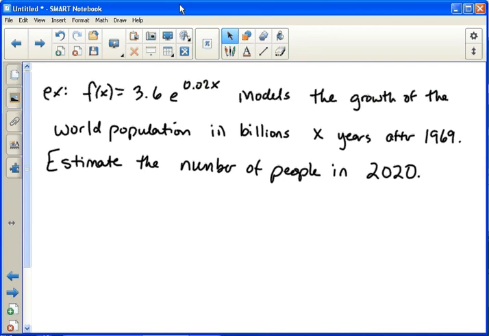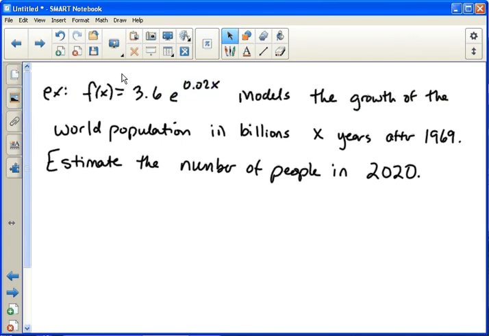The first two examples we're going to look at with exponential growth have to do with population. In general, population grows at an exponential rate, at least globally or in big areas, not necessarily in small areas like a town. But over big areas, growth of a population tends to be exponential. So this came from a real study in 1969. At the time, there were 3.6 billion people in the world, and it was growing at a rate of 2%.